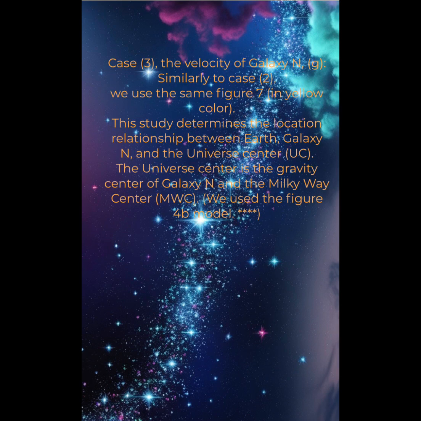Case 3, the velocity of galaxy N, Vg. Similarly to Case 2, we use the same figure 7 in yellow color. This study determines the location relationship between Earth, galaxy N, and the universe center. The universe center is the gravity center of galaxy N and the Milky Way center. We use the figure 4b model.